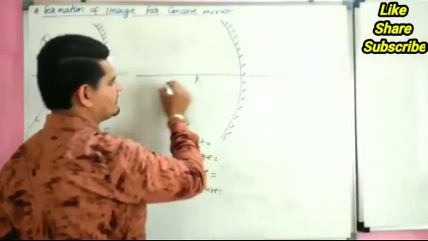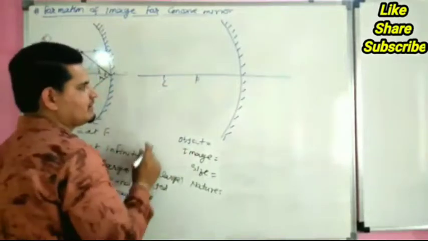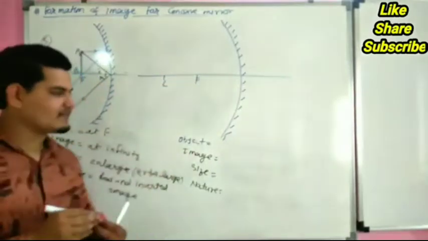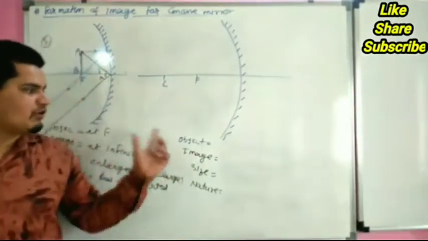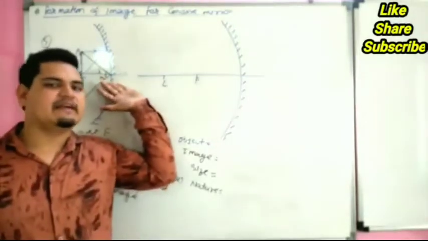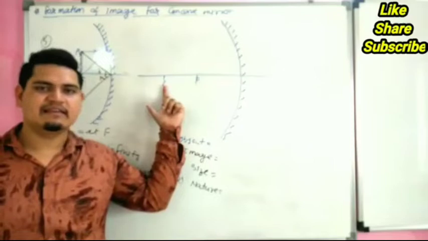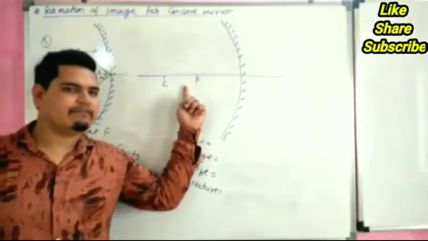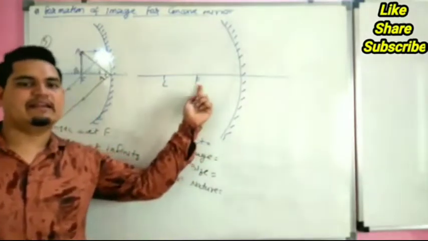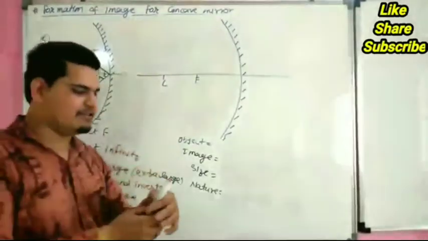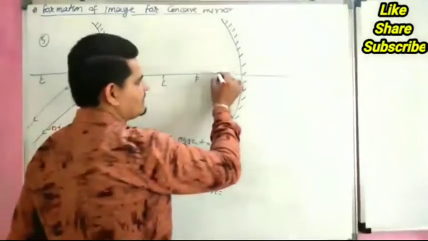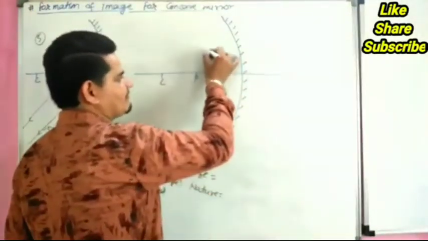This point is focus and this point is center of curvature. In first case, we put object at infinity. Then in second case, beyond C. In third case, at C. Fourth case, between C and F. Fifth case, at F. Now sixth case, between mirror and F.